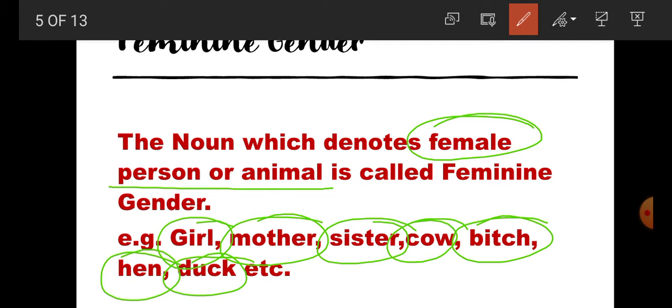So here, students, we have learned that the noun which denotes a female person or animal is called feminine gender. And the examples are before us: girl, mother, sister, cow, bitch, hen and duck. They all are examples of feminine gender.